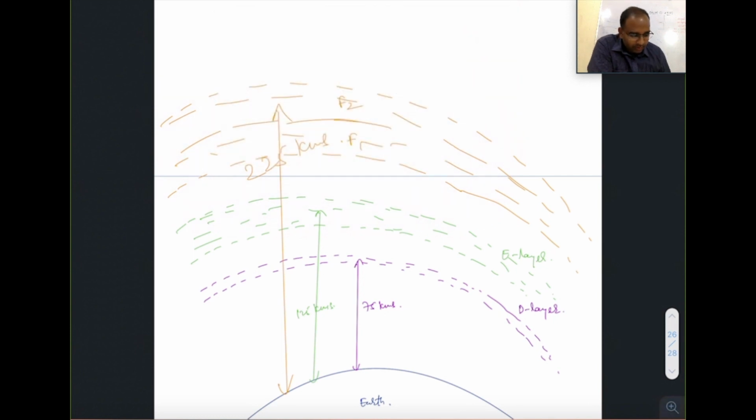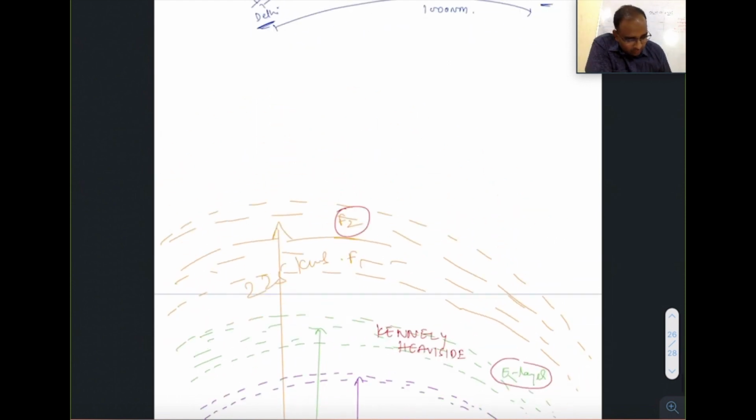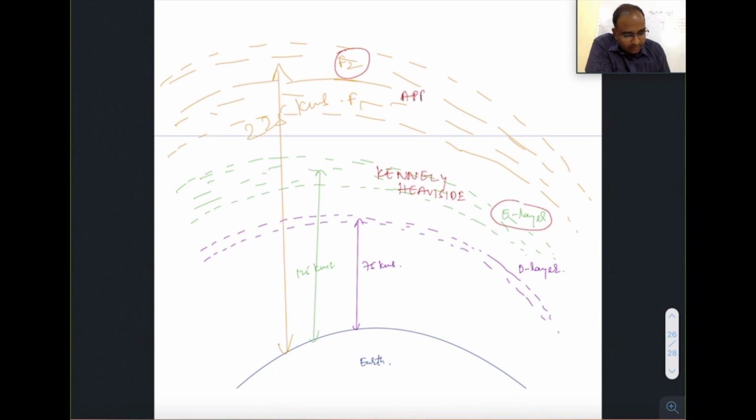Now, I want you to remember this. This E layer is also called Kennelly Heaviside. Spelling might be wrong, just cross check in your Oxford navigation textbook. The F layer is also called the Appleton layer. So why is this divided into three layers and what is the importance?